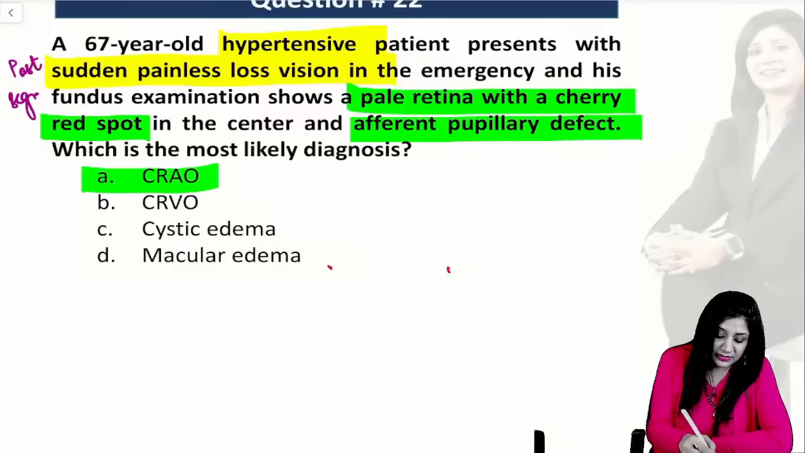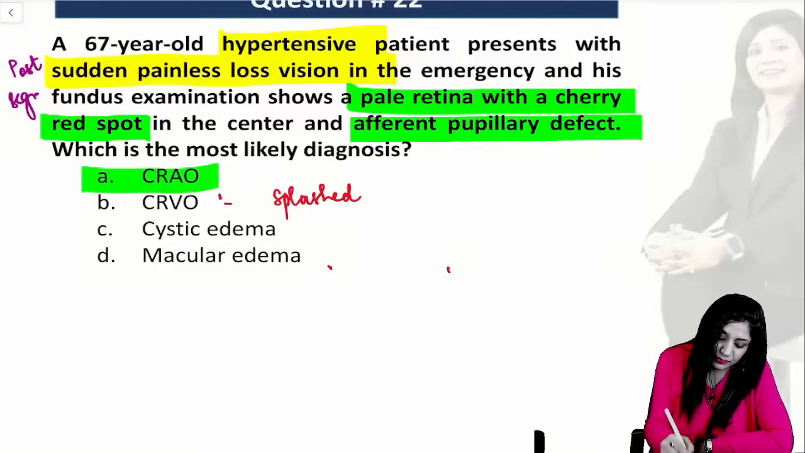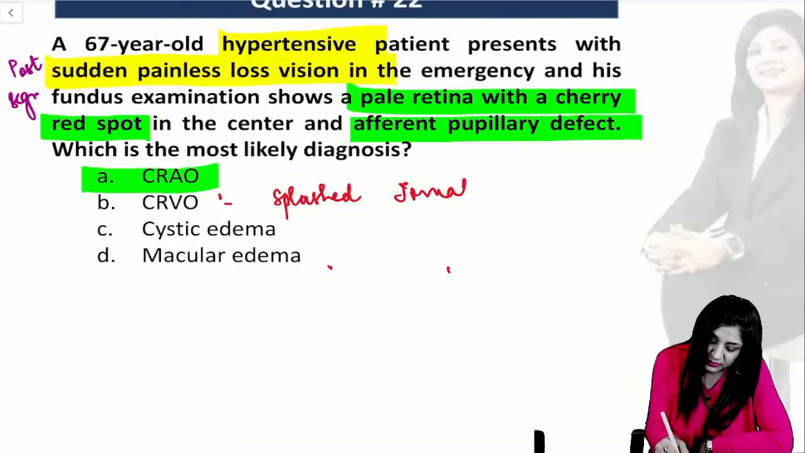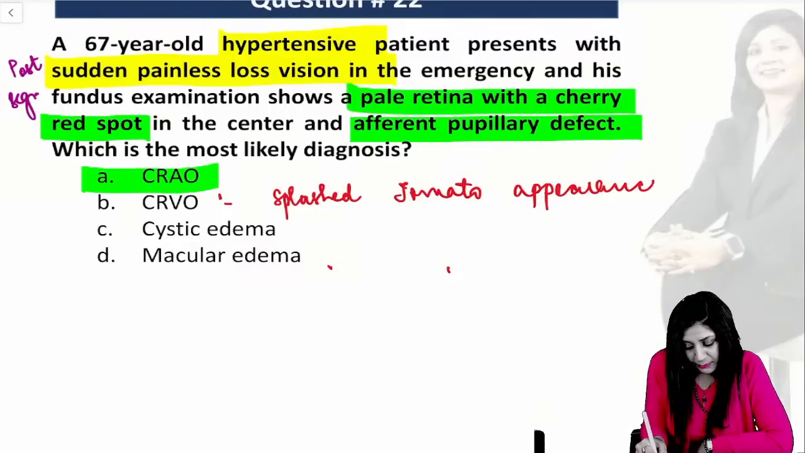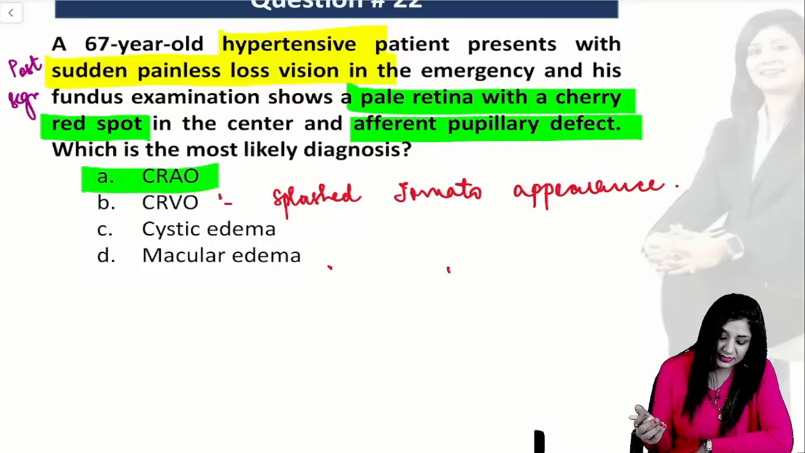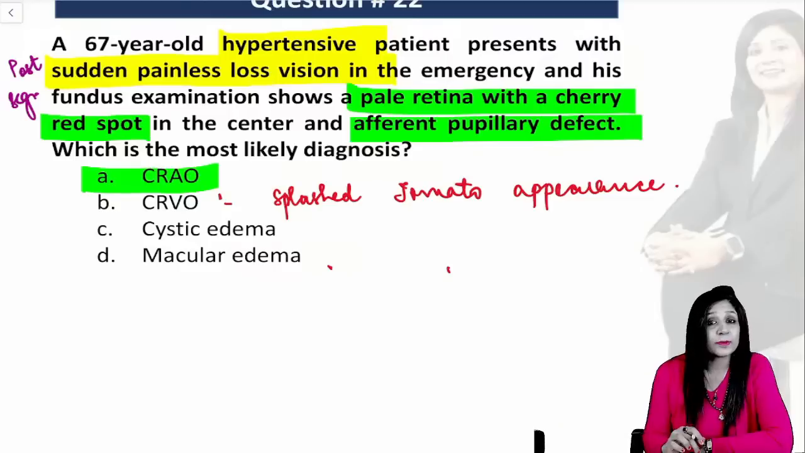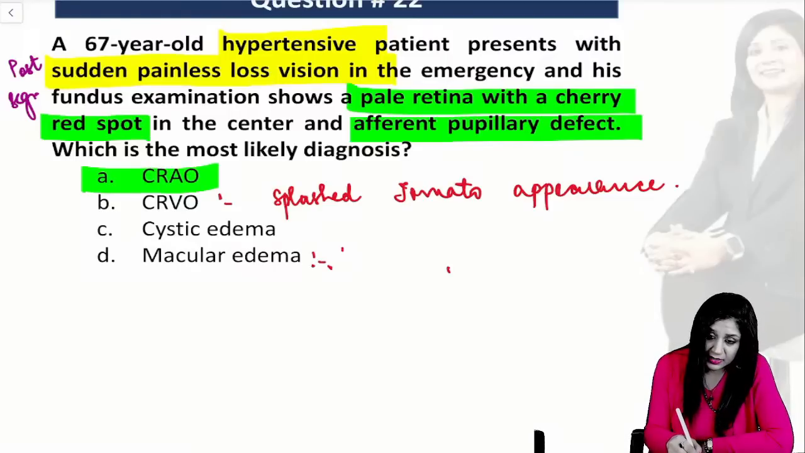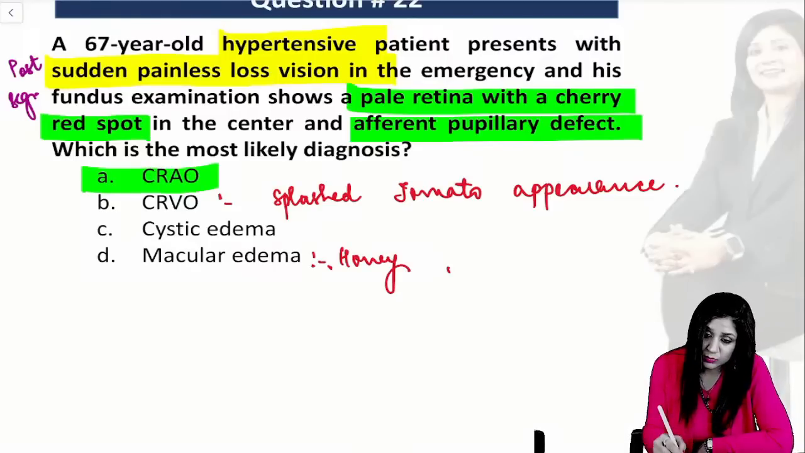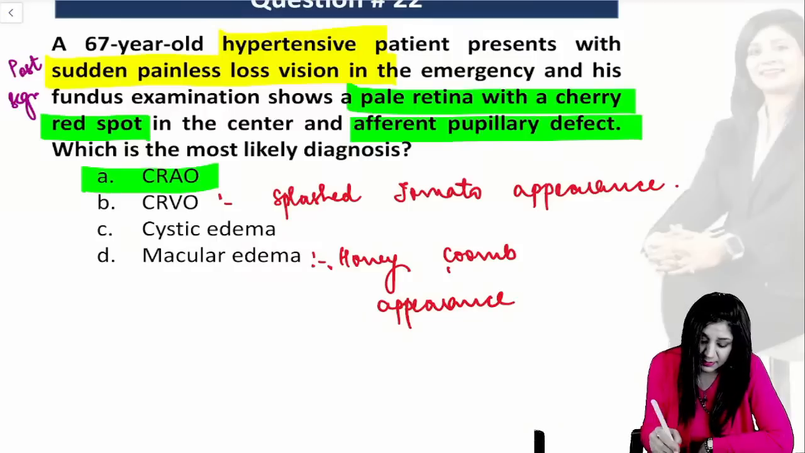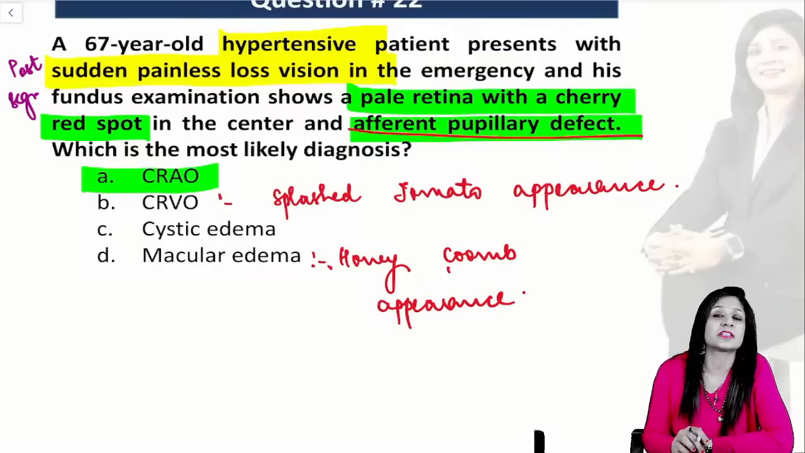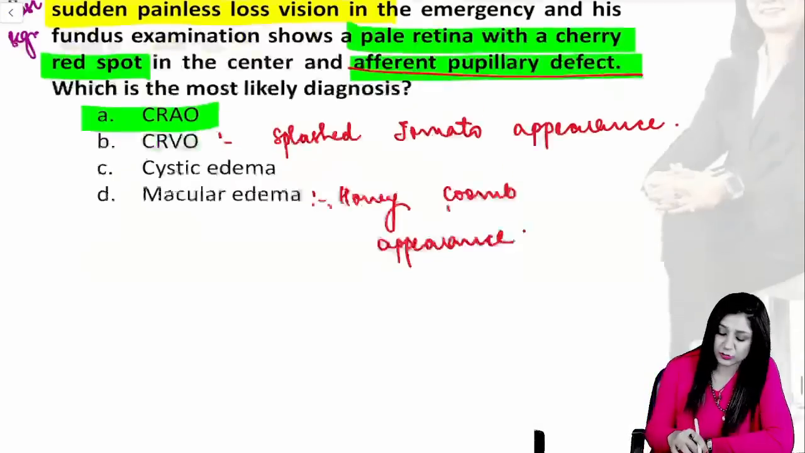But in the CRVO, we will get the splashed tomato appearance, not this. And you are getting a lot of neovascularization, a lot of hemorrhages, not the pale retina. In cystoid macular edema you may get the honeycomb appearance, and not the pale retina plus RAPD. RAPD means it's an optic nerve defect, so obviously it has to be CRAO.